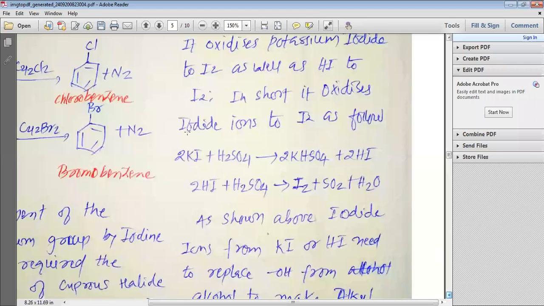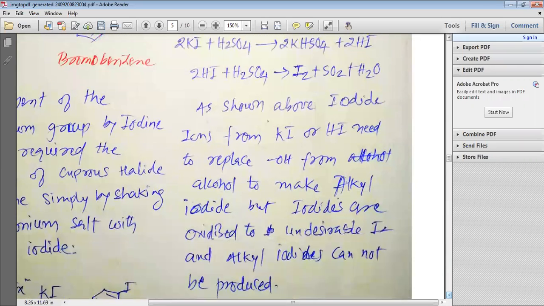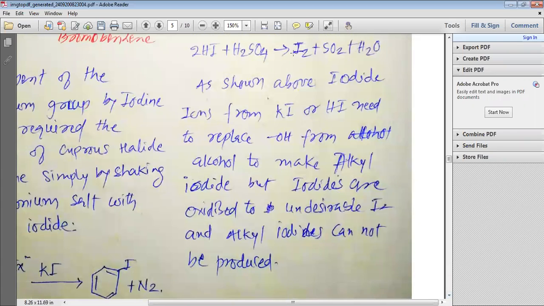You can see that sulfuric acid reacts with potassium iodide and produces hydrogen iodide. This hydrogen iodide again reacts with sulfuric acid and we get iodine. So if we have potassium iodide, it is first converted to hydrogen iodide, but all the hydrogen iodide will be converted to I2. So we cannot use sulfuric acid with potassium iodide.